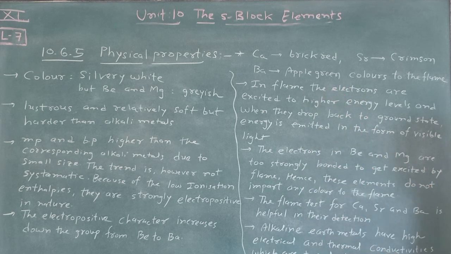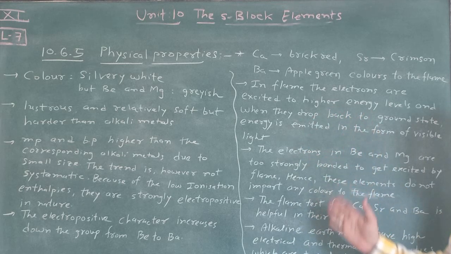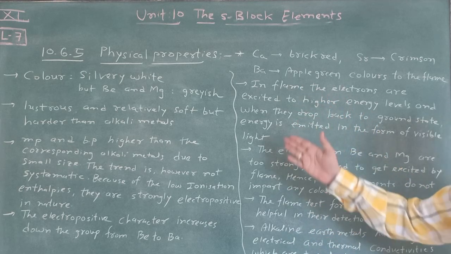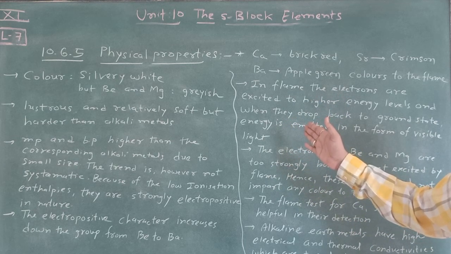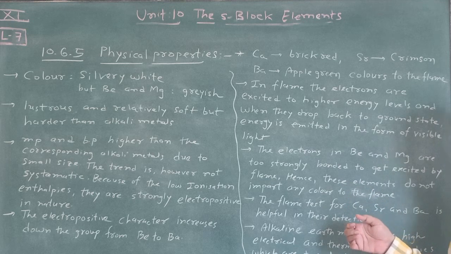So this is lecture number 7. Here we complete it, and in the next lecture we will discuss chemical properties and uses. First the physical properties, then chemical properties, and then uses. So the other general characteristics of these alkaline earth metals we will discuss later on. Lecture number 7 is now complete. Write it from your NCERT textbook and take a screenshot.